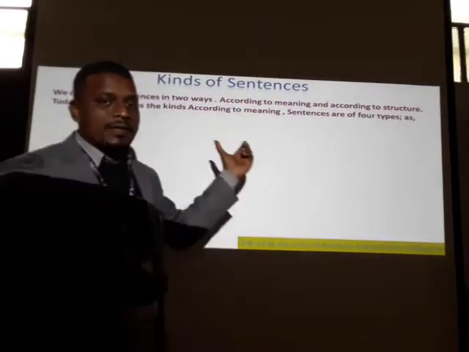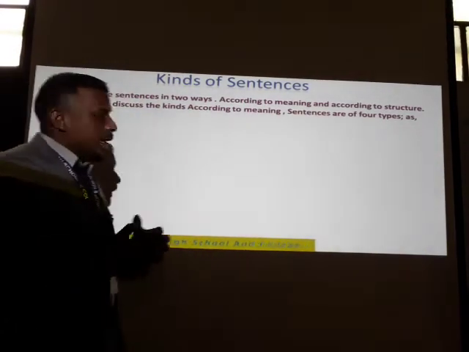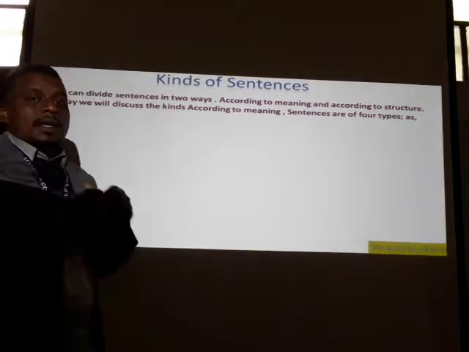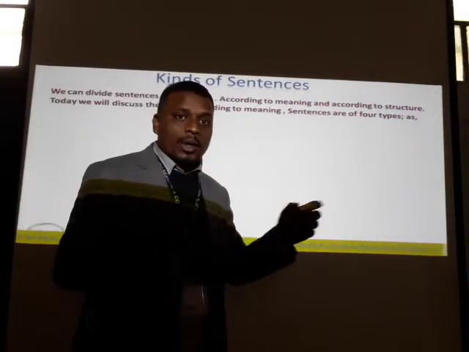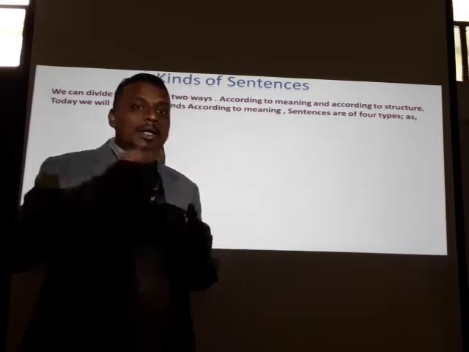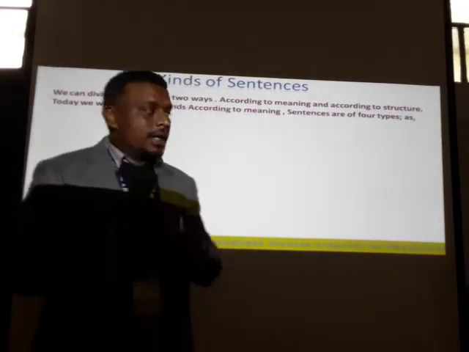Now we will see the classifications of sentences, kinds of sentences. Dear learners, we can divide sentences in two ways. The first, according to meaning, and on the other hand, we can divide the sentences as per their structures.